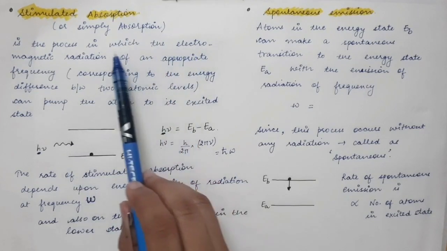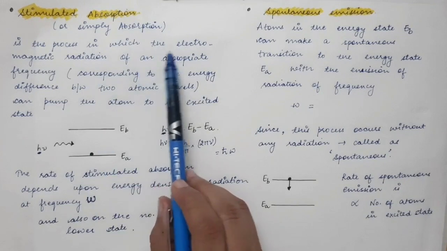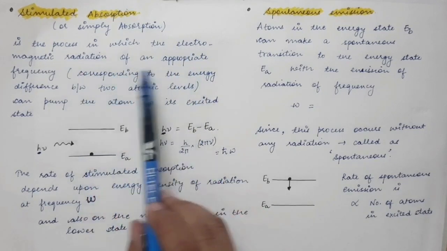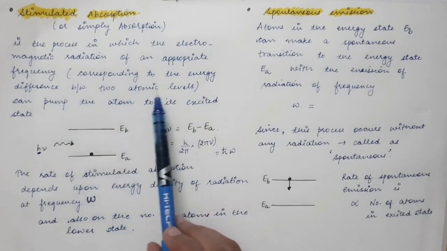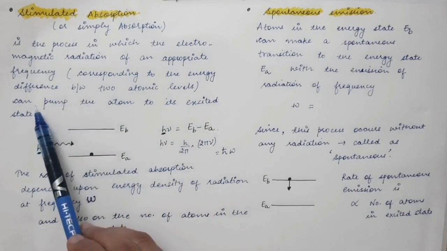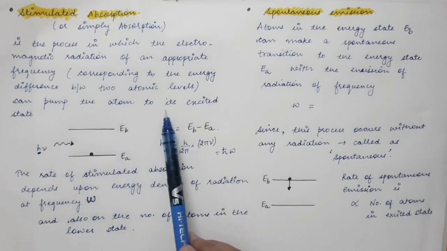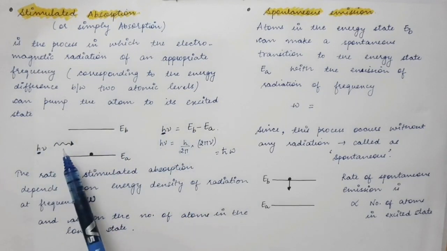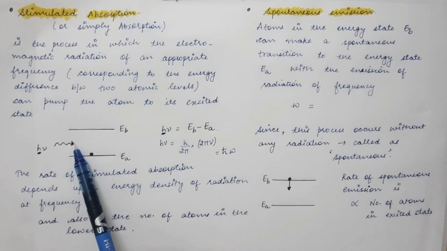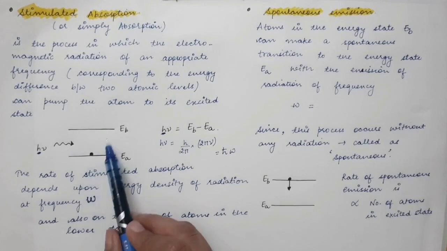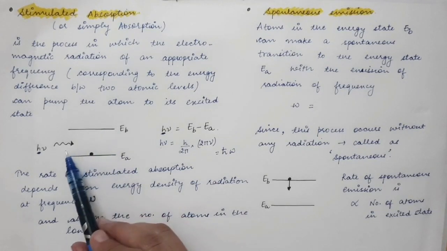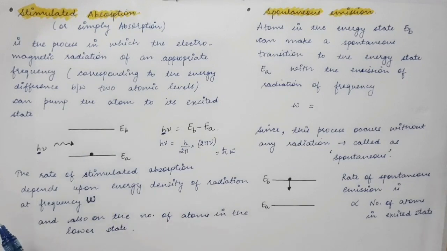In this process, the electromagnetic radiation of an appropriate frequency, corresponding to the energy difference between the two atomic levels, can pump the atom to its excited state. So this photon of an appropriate frequency will make this atom go into its excited state after the absorption of this photon. So this is called stimulated absorption.